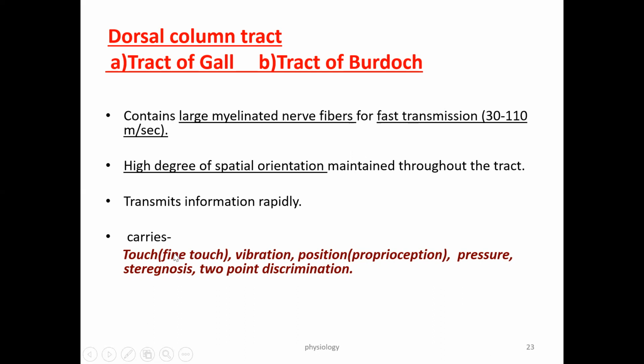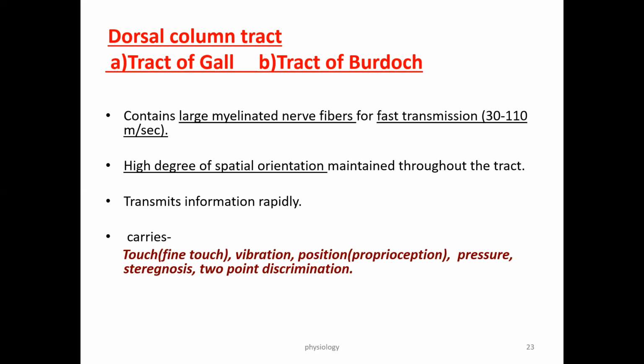And which information do they carry? They carry fine touch, like a cotton wisp. With cotton, the subject can feel that particular sensation, which is called fine touch sensation. Vibration sensation, which we can check with the help of a tuning fork. Position and movement of the limbs that the patient can feel, which is called proprioception. Pressure sensation. Stereognosis, to recognize familiar objects with closed eyes. Two-point discrimination, to distinguish between two points.